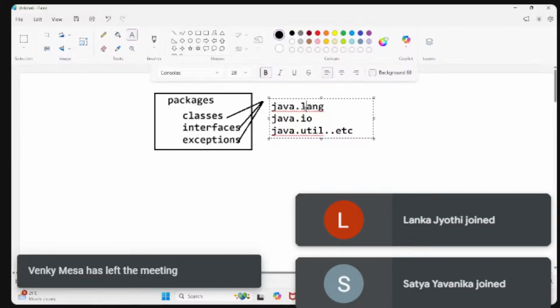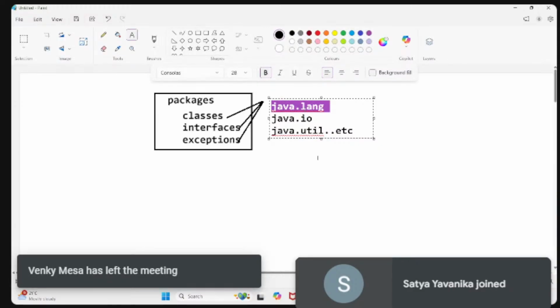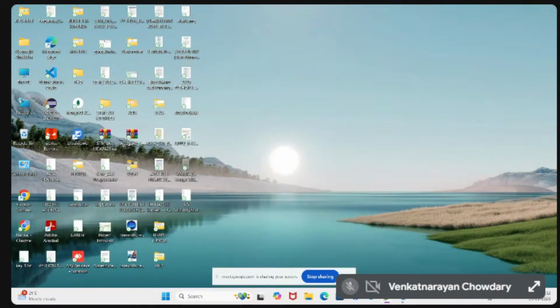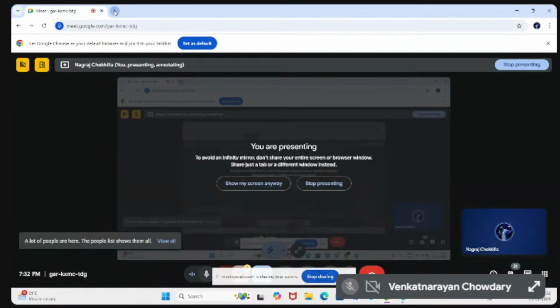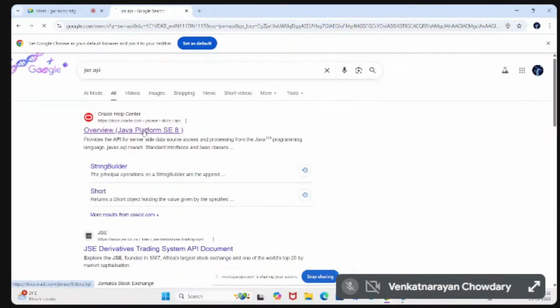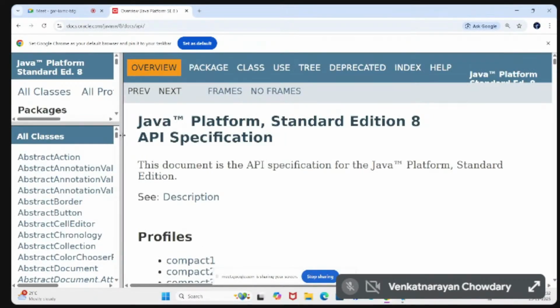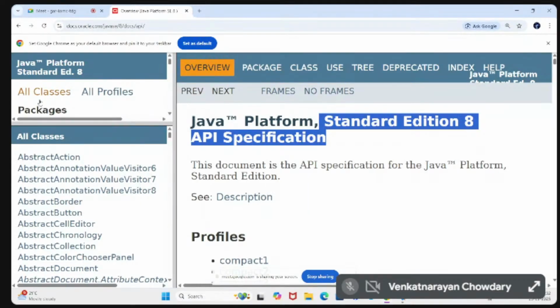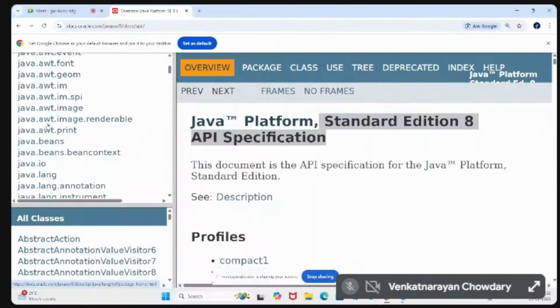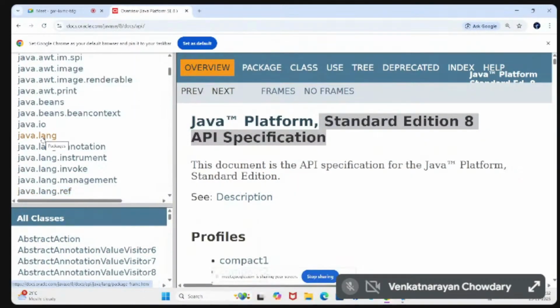What is the default package? The java.lang package. We need not remember all the package names, class names, interfaces, and exception names. I already told you that Java is a collection of predefined code. You can go to the internet and search for the packages and the classes we have. When you go to the Standard Edition API, you can observe there are so many packages, and you need not learn them by heart. The default package is java.lang.